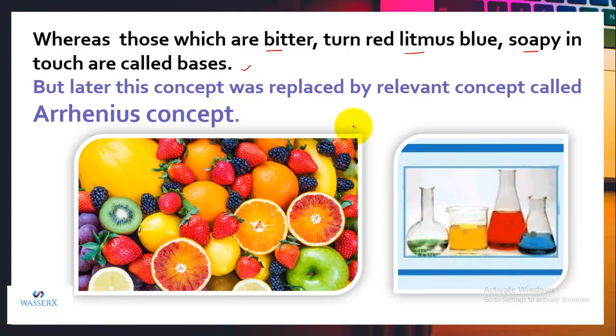But classifying a substance as acid or base just depending upon its touch, its effect on litmus or its taste was not a sufficient classification. So another concept was given by Arrhenius, that is an accepted concept. This concept, which was based just on physical properties, was replaced by the Arrhenius concept. So let's study what the Arrhenius concept actually is.